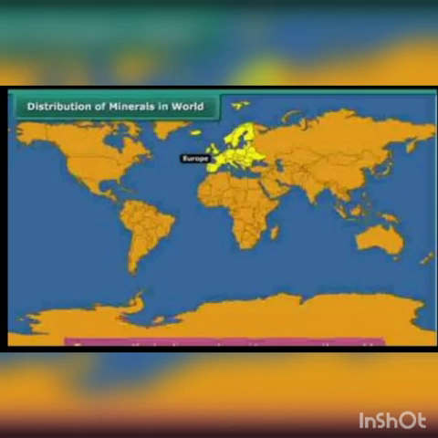In South America, Brazil is the leading producer of iron ore. Already we read that there are many grades of iron ore. We can find high grade iron ore in South America. Then Africa. We read that Africa is the world's largest producer of gold, platinum, and diamond.